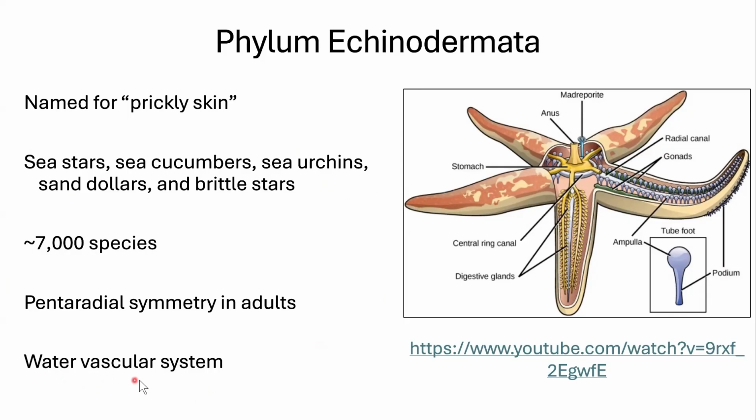And they have a water vascular system, which is so cool. They suck in water. They hold it into these little rings. Each of these rings is attached to a tube foot. Down here, we can see a tube foot in detail. So this is full of water. When it wants to step or move, it will contract this ampulla, and that will push this podium forward. The podium is what grabs onto something and sticks to it. I have a video of how sea stars move. I'm excited for you to check that out.